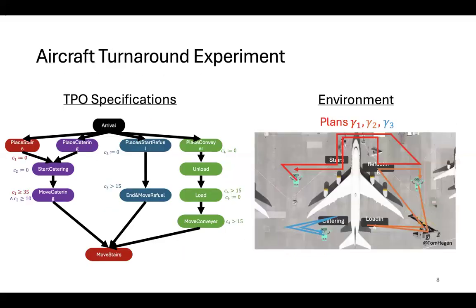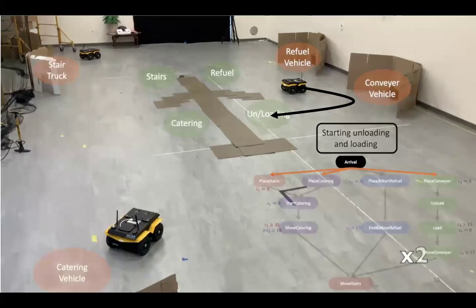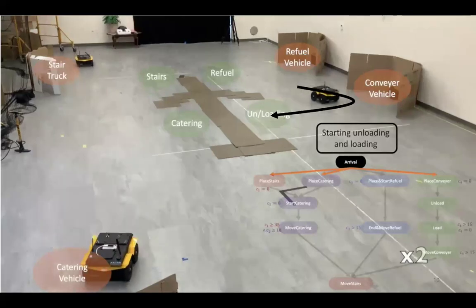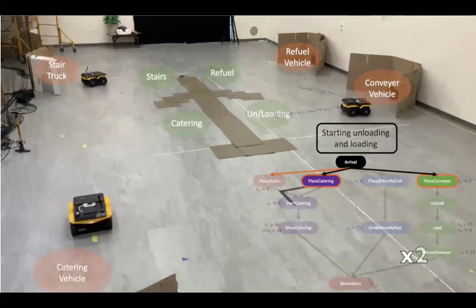To illustrate the effectiveness of the approach, let's go back to the aircraft turnaround example. Here, the task is to complete the aircraft turnaround with 3 Jackal robots simulating the ground staff. The robot on the right first brings the conveyor belt next to the aircraft to start unloading and loading, which takes some time, so it will stay by the aircraft.